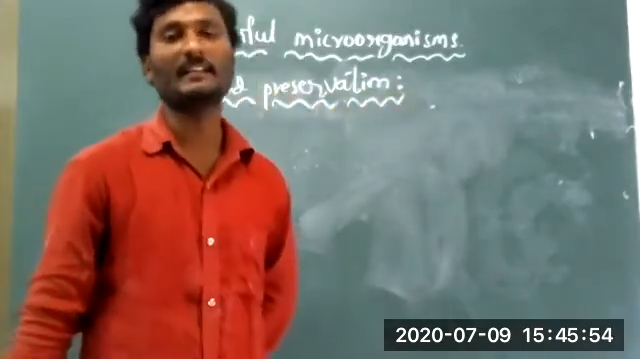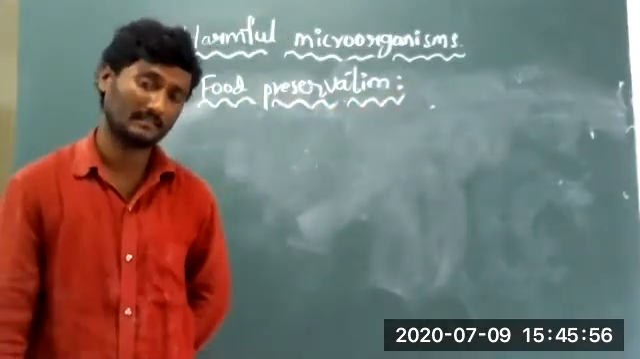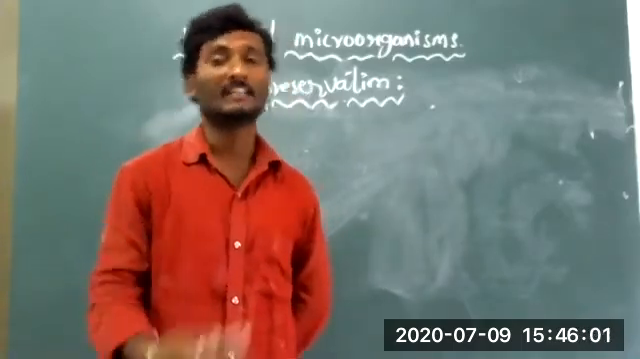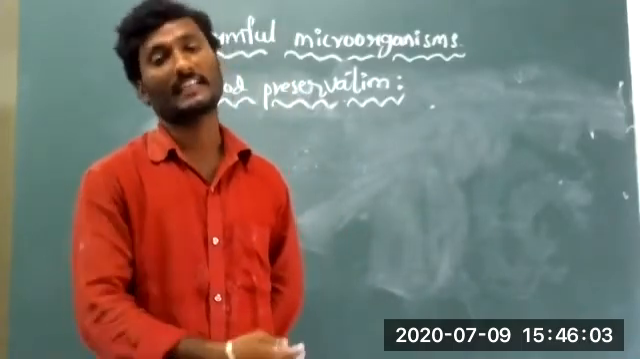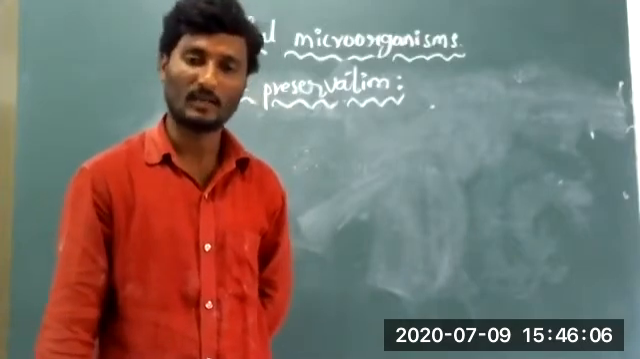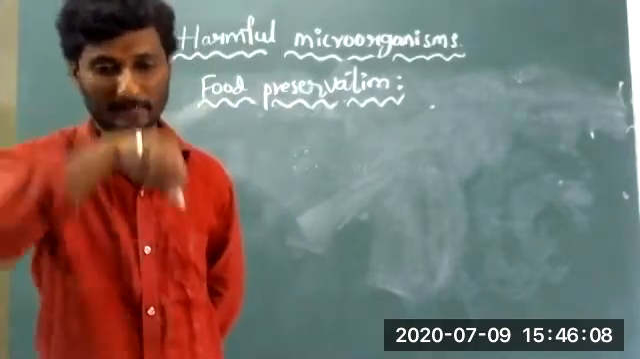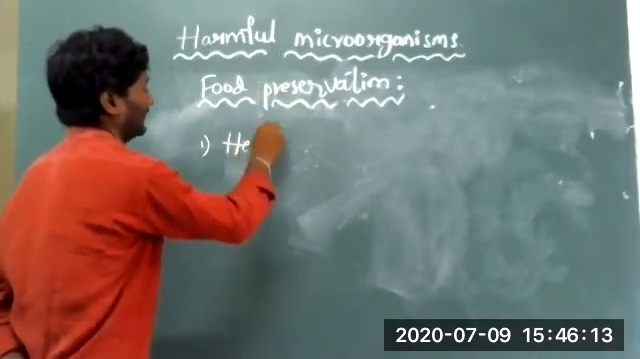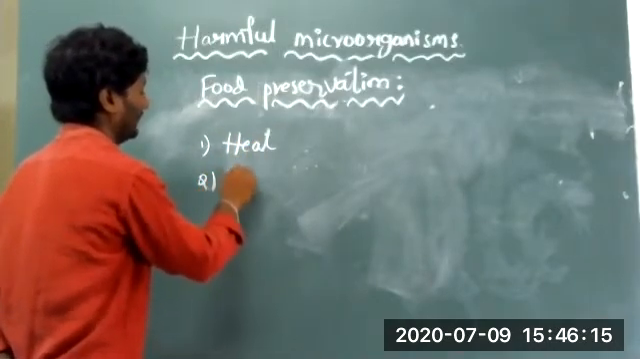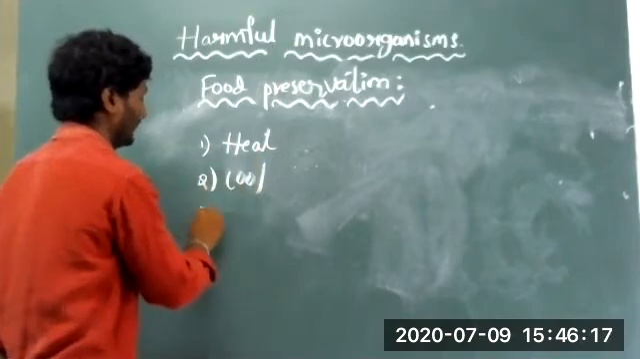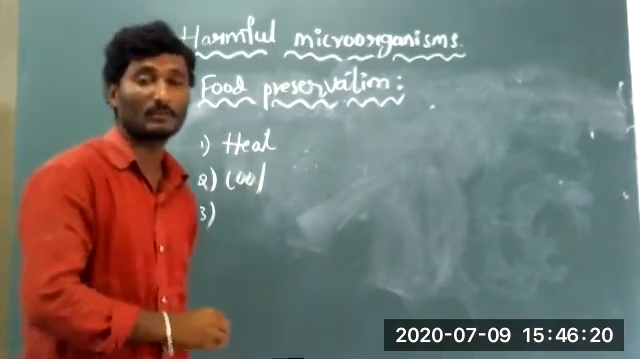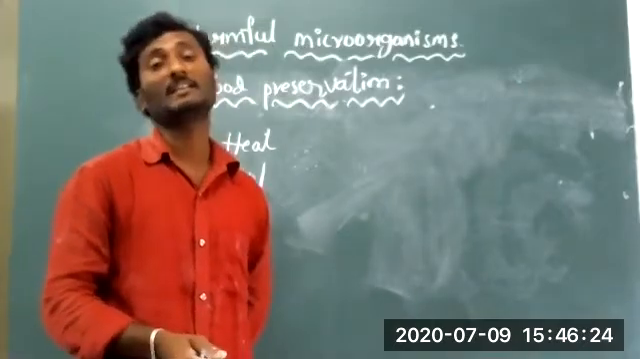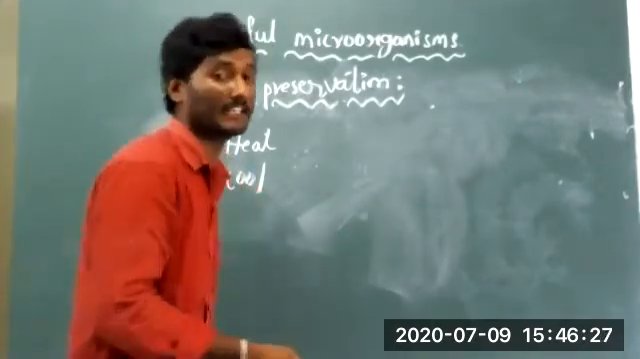Food preservation methods. Preservation is nothing but the production and storing of food material with the help of artificial and technical methods. What are they? Let us discuss. What are the methods? With the help of heat, as you already know, and with the help of cooling, we should preserve some food material.